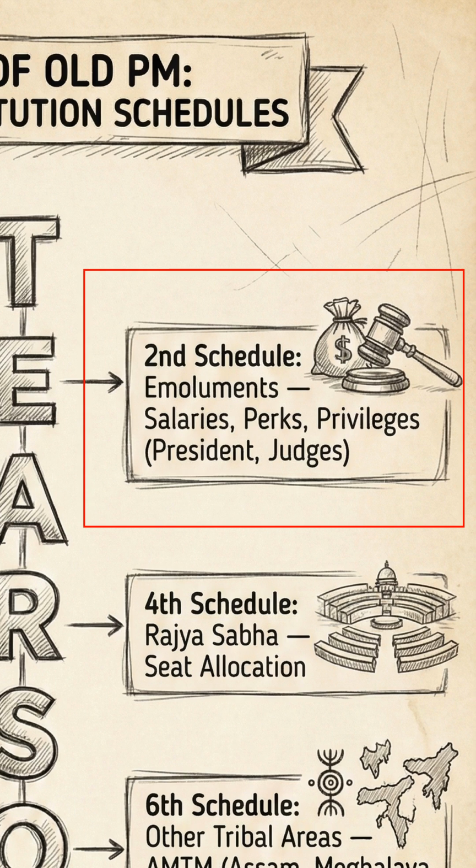Second schedule, emoluments. This schedule deals with financial matters for high-ranking constitutional authorities. It details the provisions relating to the emoluments, salaries, allowances, privileges, and perks for officials such as the President of India, governors of states, the Speaker of the Lok Sabha, judges of the Supreme Court and High Courts, and the Comptroller and Auditor General, CAG.